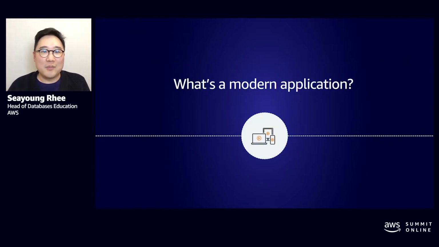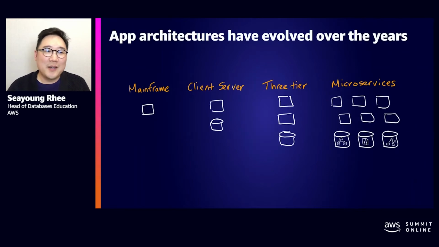So what is a modern application? Let's go back in history a little bit. Back in the 60s and 70s, the mainframe was a predominant way of building applications. This lasted all the way into the 80s when the client server was finally introduced, and it significantly changed the way applications were built. Apps started to become a little bit more distributed in nature, where a lot of the processing was now done on the server side. However, the underlying data model was still structured with the database underneath still being that monolith.